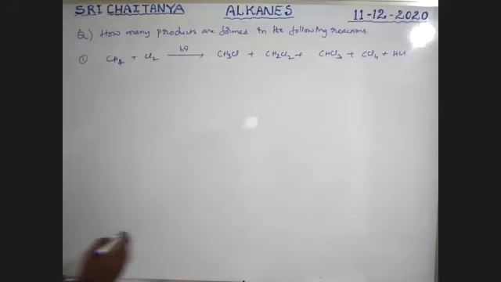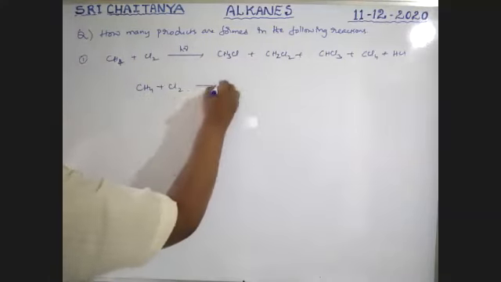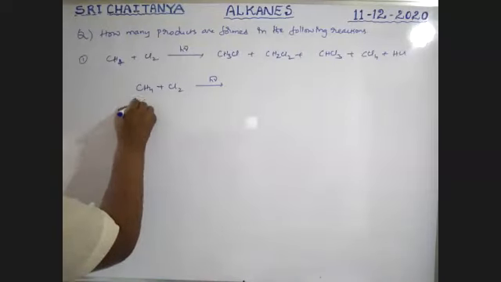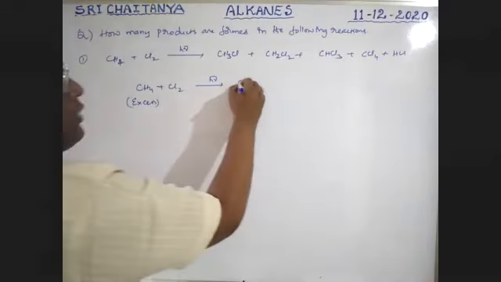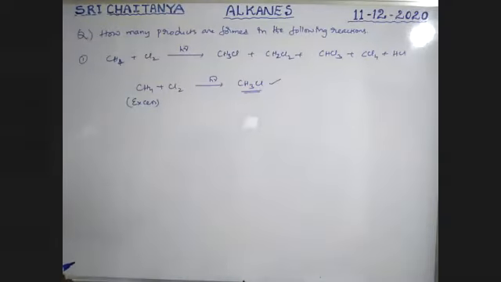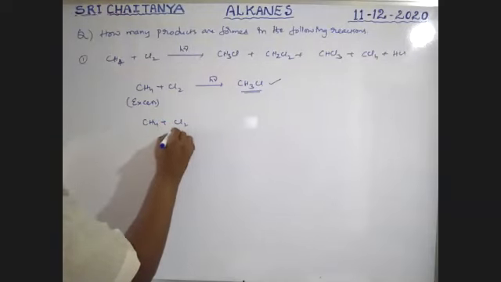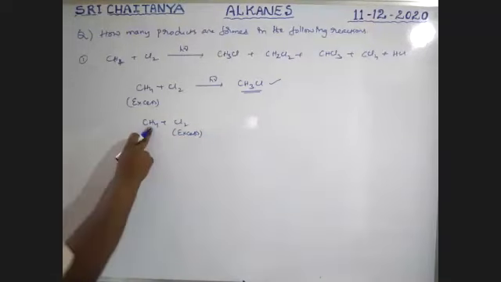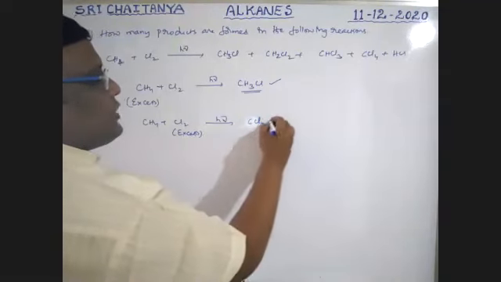Next, for example, see here: methane with chlorine in the presence of sunlight. If methane is in excess, methyl chloride is the only product. For the same reaction, if chlorine is in excess, all hydrogens are replaced, that is, in the presence of sunlight, CCl4 is the only product.